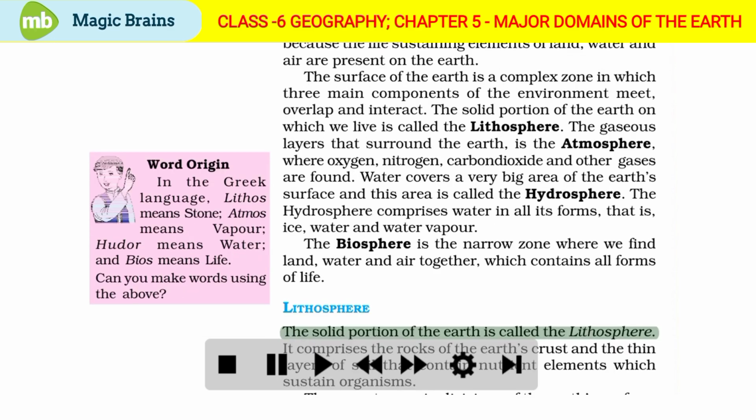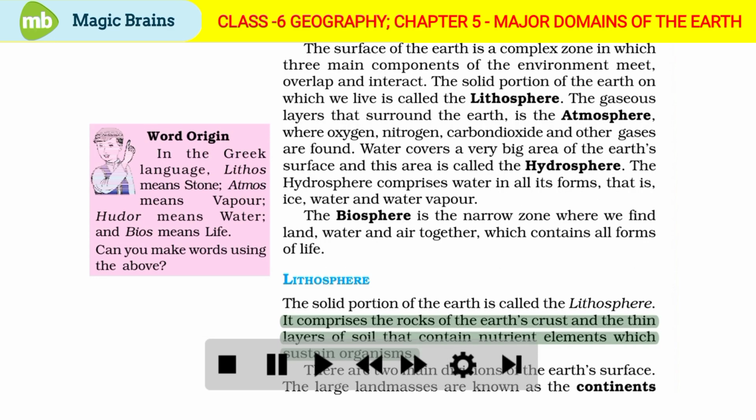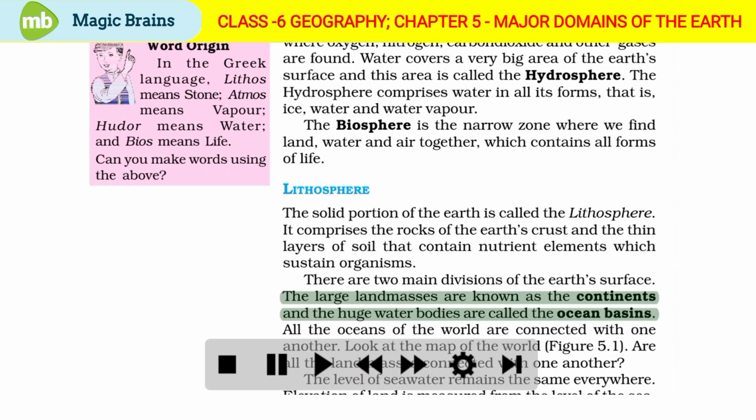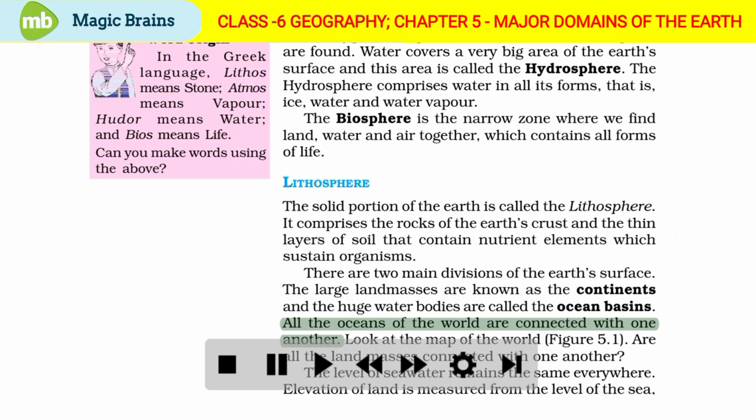Lithosphere. The solid portion of the Earth is called the lithosphere. It comprises the rocks of the Earth's crust and the thin layers of soil that contain nutrient elements which sustain organisms. There are two main divisions of the Earth's surface. The large land masses are known as continents, and the huge water bodies are called the ocean basins. All the oceans of the world are connected with one another.